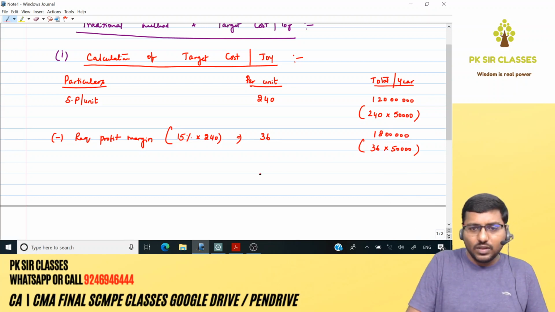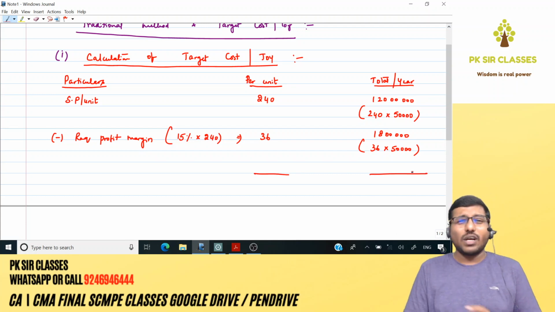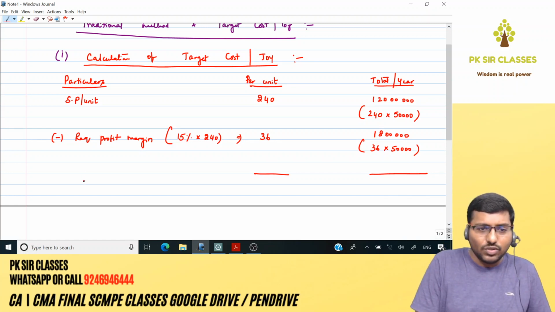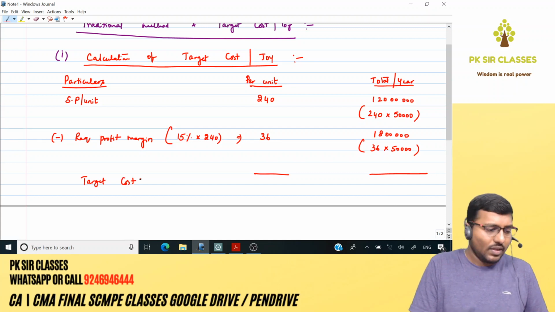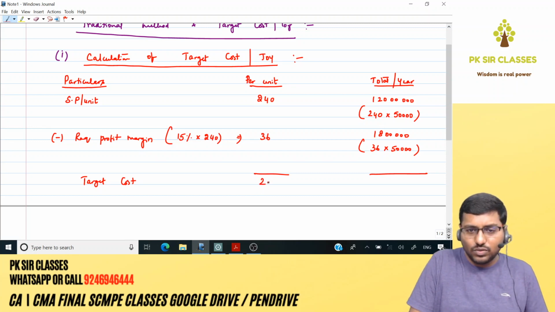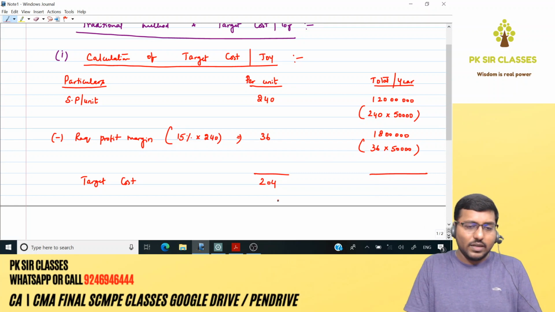Got it? So the calculation of target cost is pretty simple. What you have to do, take the selling price, reduce the requisite profit margin, you get your target cost. So let's write the target cost over here. What is the target cost? 240 minus 36, so it comes around 204. And here it is 1 crore 20 lakhs minus 18 lakhs.